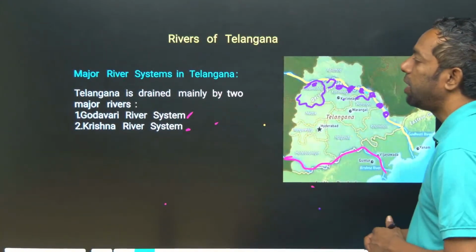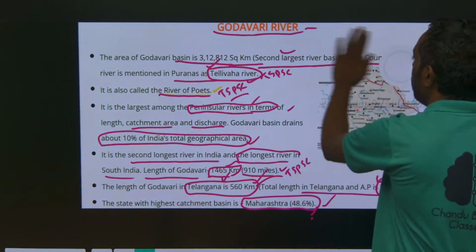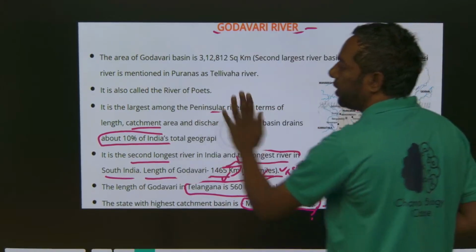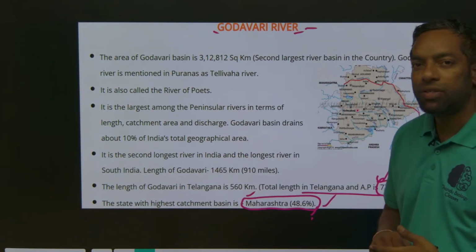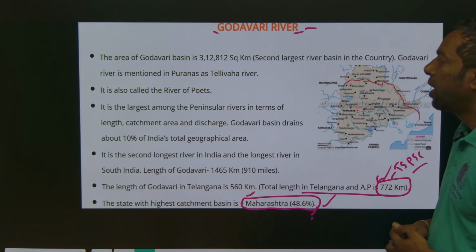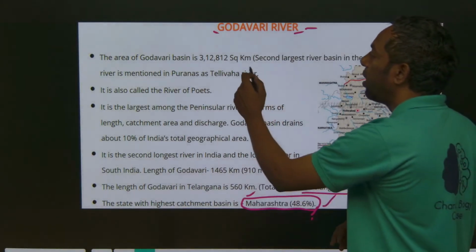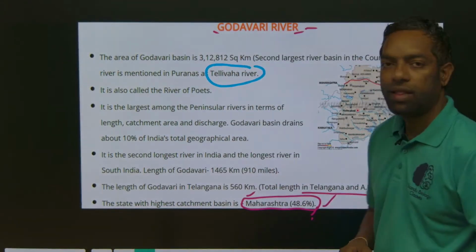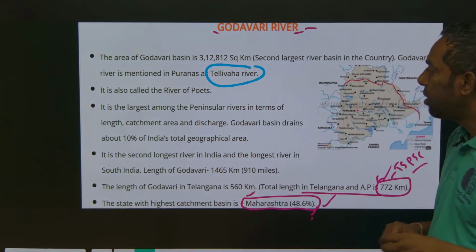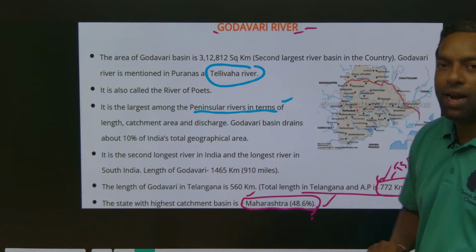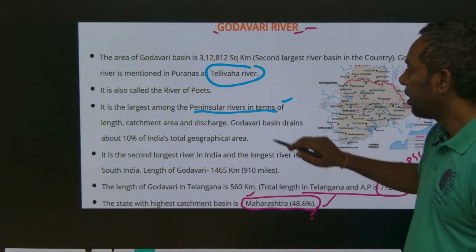Telangana's major river systems are the Godavari and Krishna. The Godavari river has a catchment area of 3,12,812 square kilometers, the second largest river basin in India. It is the highest among the peninsular rivers. In the Puranas it is called Telivaha, the river of poets, and it is the largest among peninsular rivers, second largest in India, and first largest in South India.